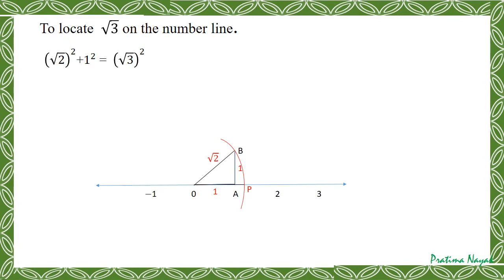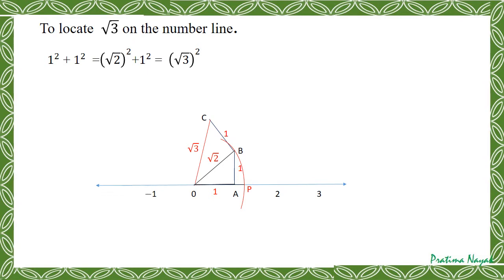So we have already drawn square root 2. Now I'll take root 2 as one side, and on it at 90 degrees I'll make another one. So it will be a right triangle OBC, whose base is root 2 and altitude is 1.